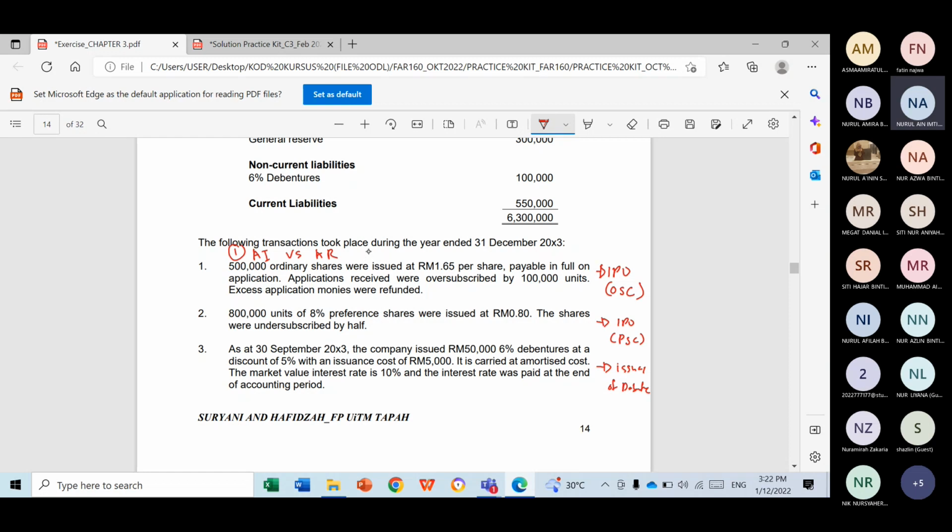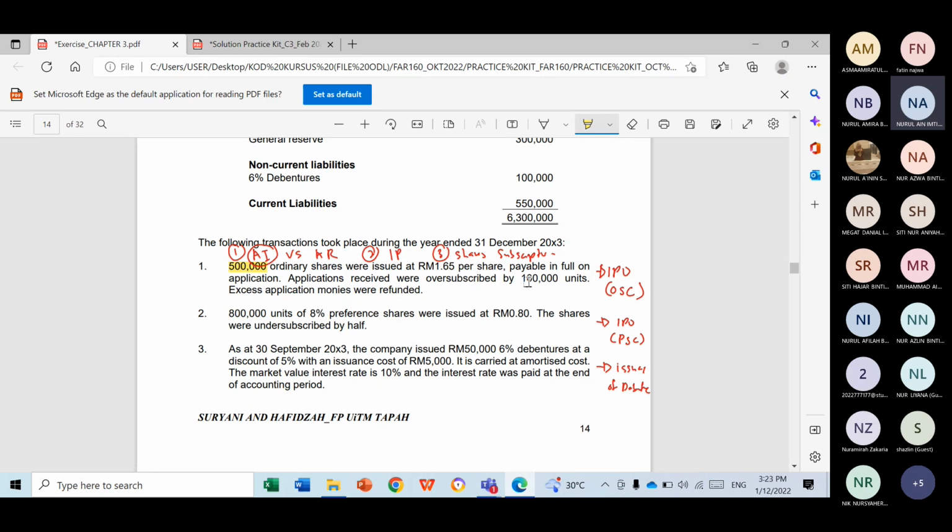This is the first one. Number two, you need to know the issue price. And number three, you need to know the share subscription. Let us find the amount issued. How much do you issue? It is stated that the amount that you issue is 500,000 units. How much do you receive?